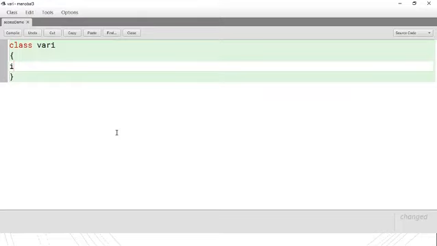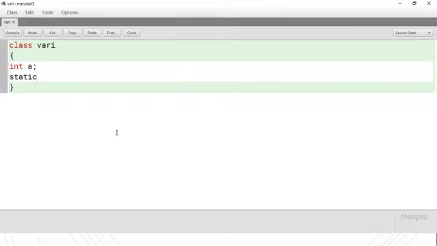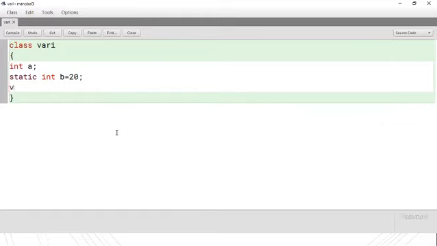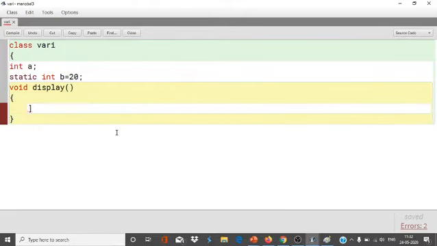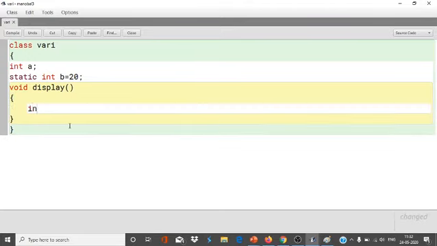Inside a class, I have declared a variable int a, and another variable I have declared as static int b equals 20, and one more variable I have declared in display, int c. Now see, these three types of variable are there: a, b and c.